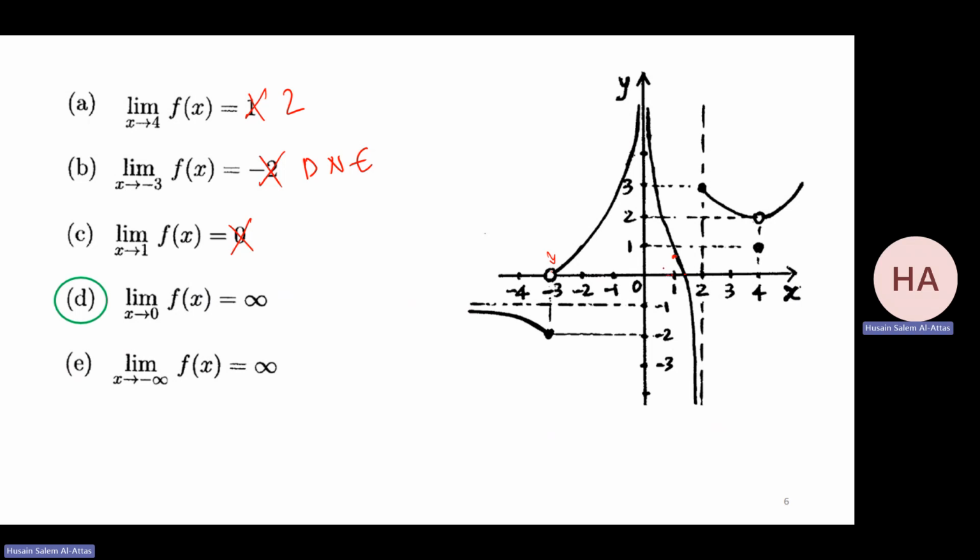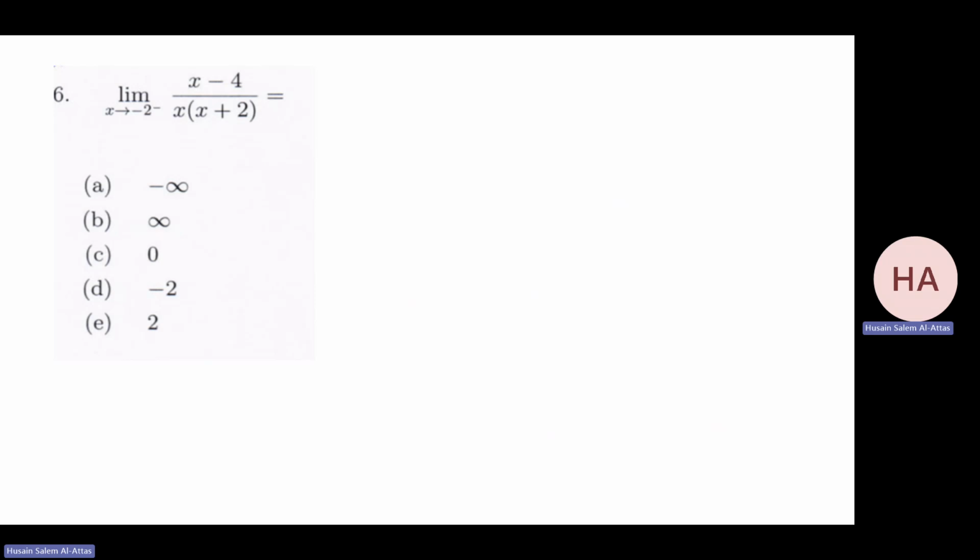As x goes to 0 from left or from right, I'm going to plus infinity. So this is correct. It goes to minus infinity. It goes to minus 1. This is minus 1. So D is the correct one. So I give you a graph and he put some statement. Which one is correct?